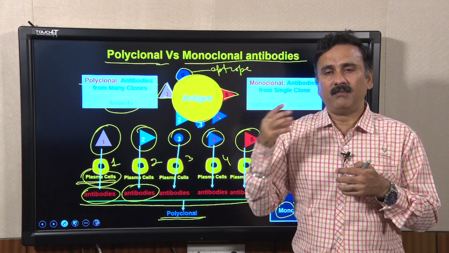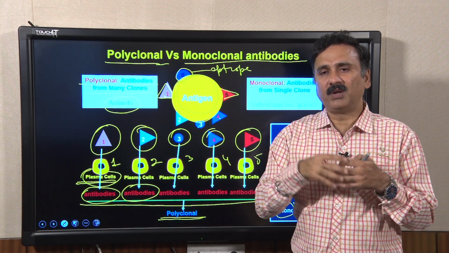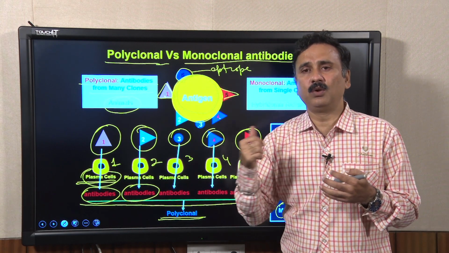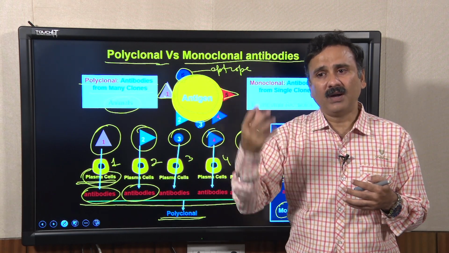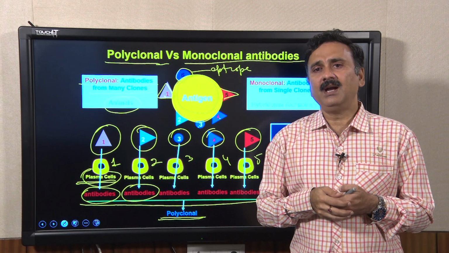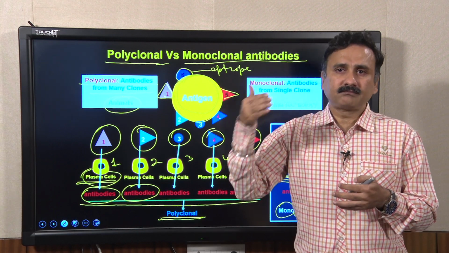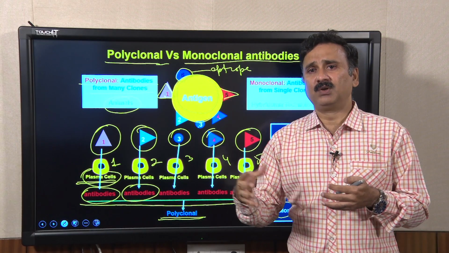Irrespective of the conditions, the purpose of producing a polyclonal antibody is to increase the number of antibodies possible for a single antigen, so that you will be able to recognize these antigens and create a robust immune response.